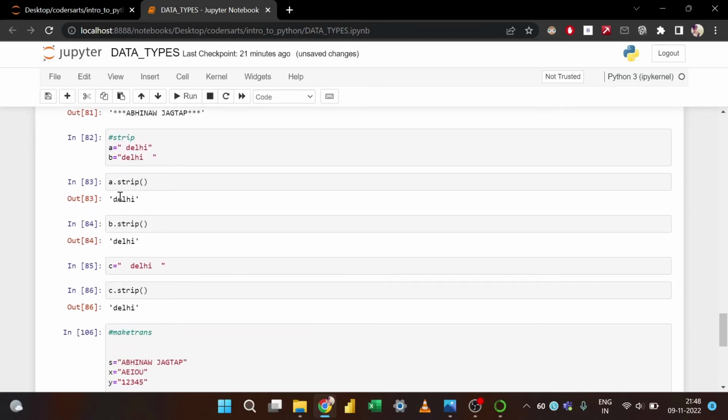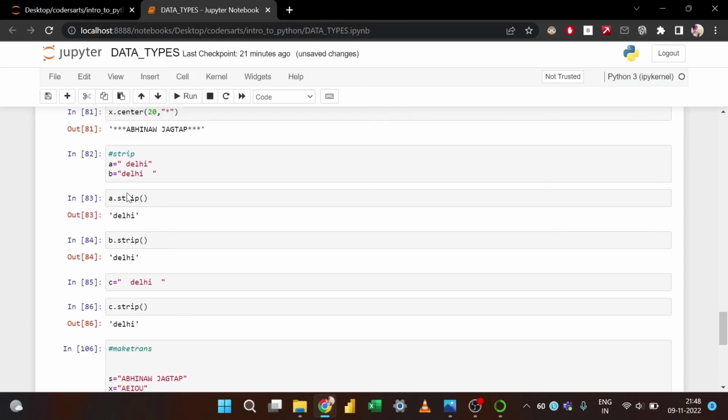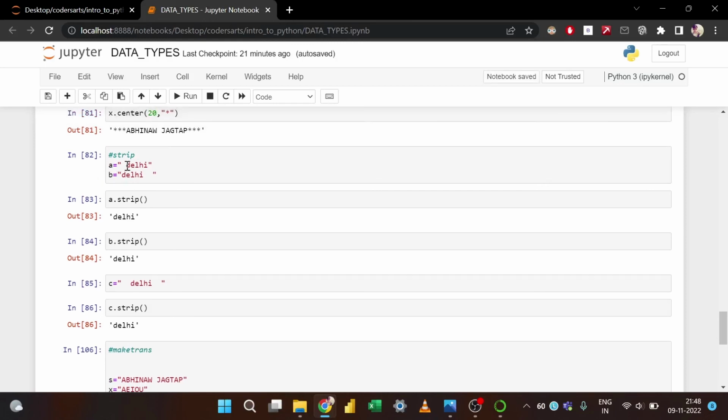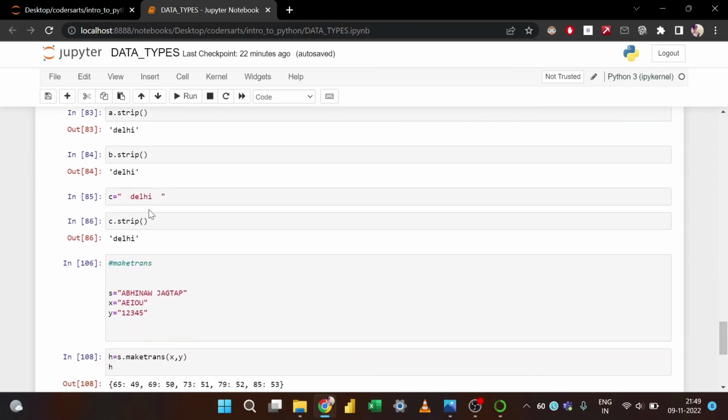For example, here you can see someone has put Delhi within a space, so they have given a space, and after that they have written Delhi. So I'll just strip it, and it will remove the space ahead of Delhi. Similarly, in B it will also remove the space after Delhi. So trailing space as well as leading space. It removes both the spaces, so that is why strip is a very useful function.